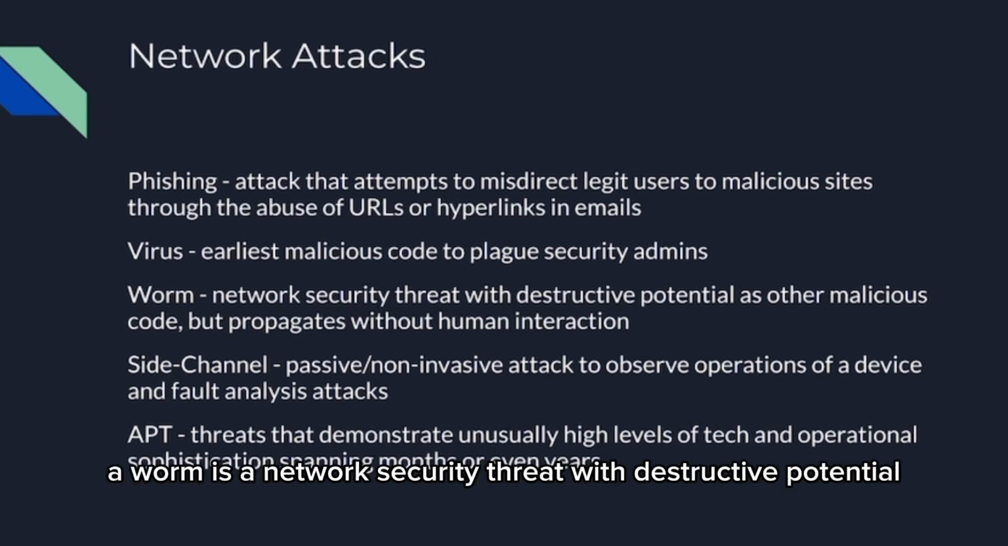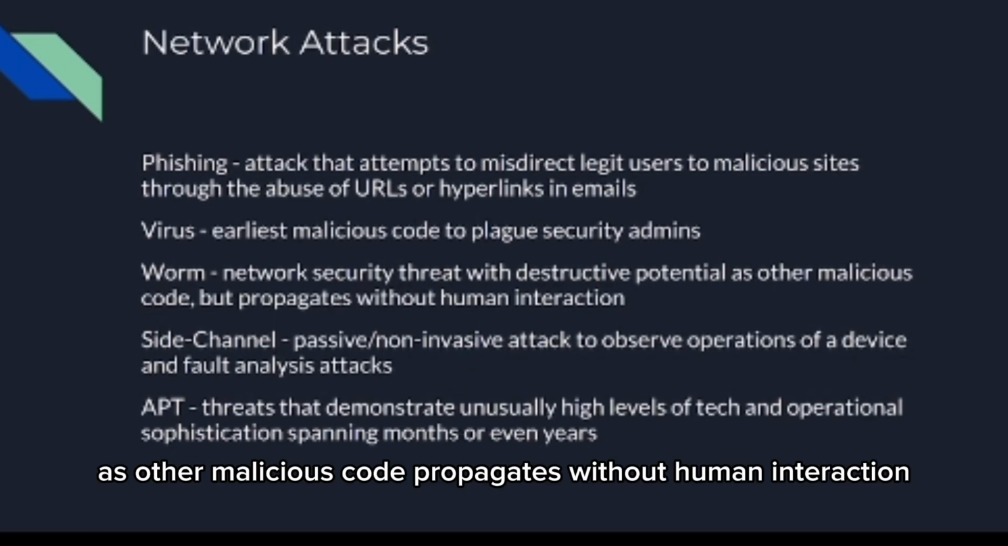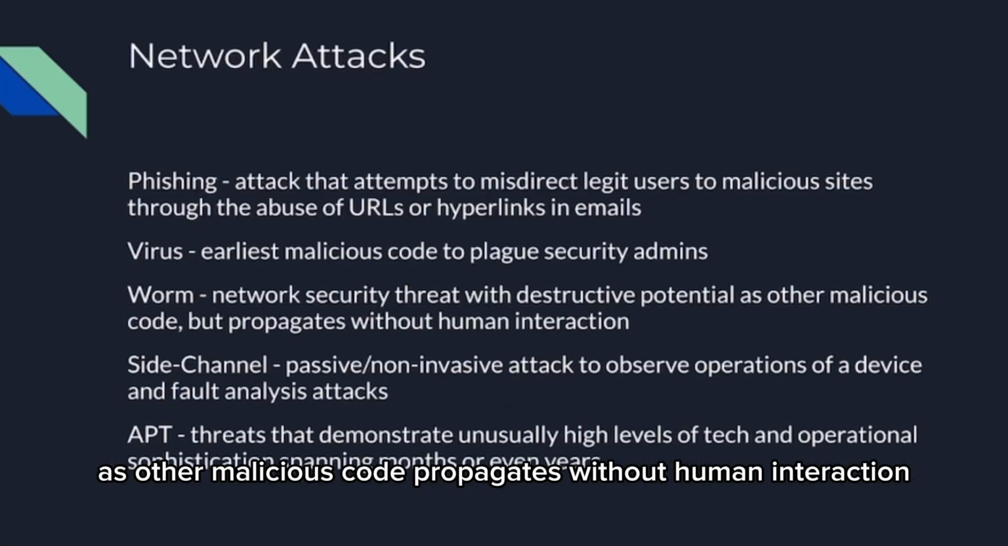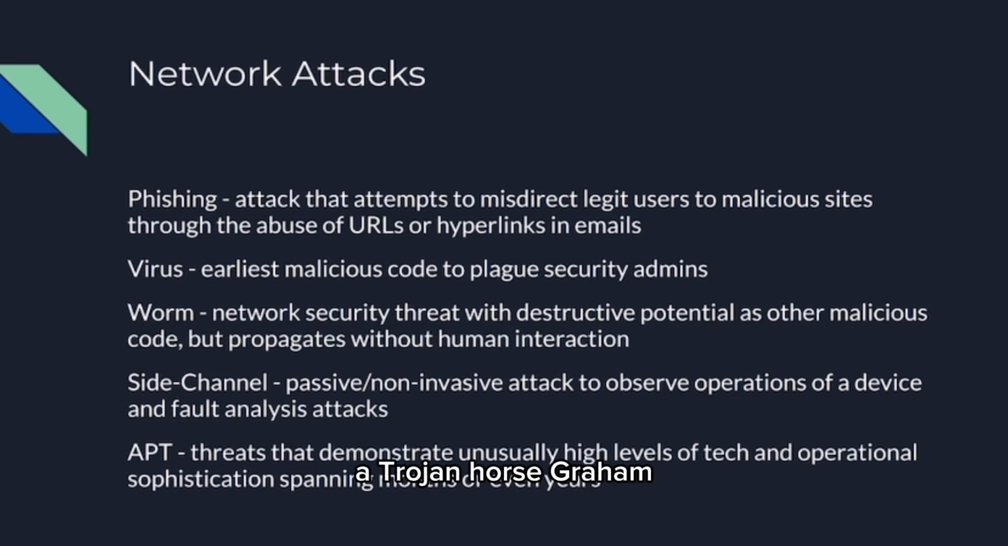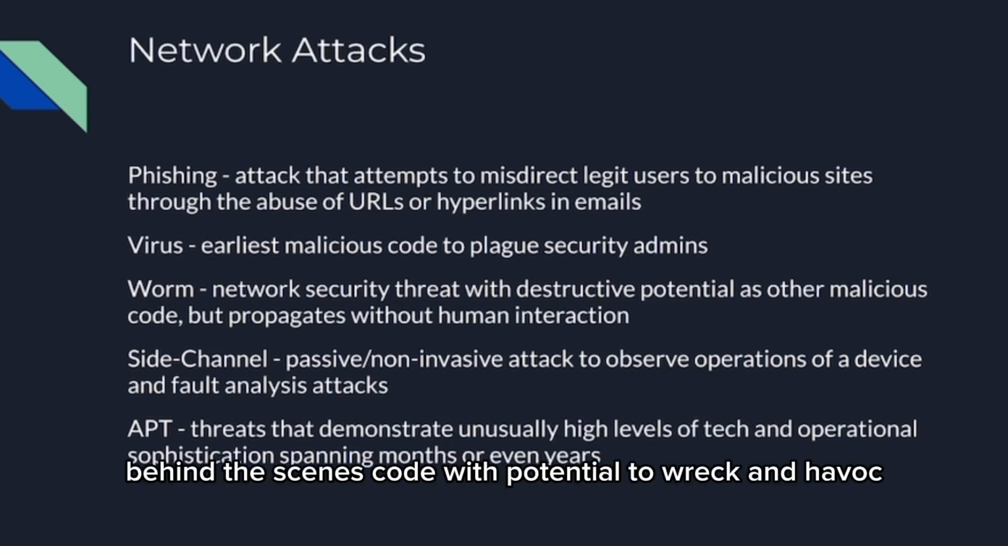A worm is a network security threat with destructive potential, as other malicious code propagates without human interaction. A Trojan horse is a program carrying malicious behind-the-scenes code with potential to wreak havoc.